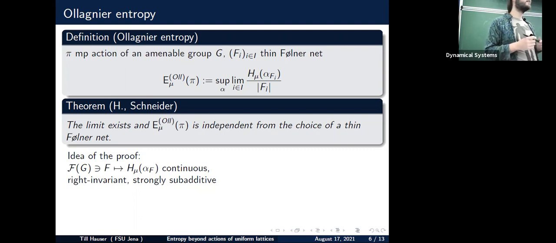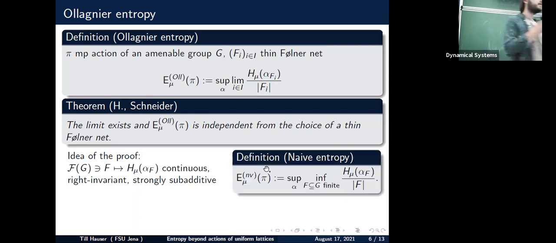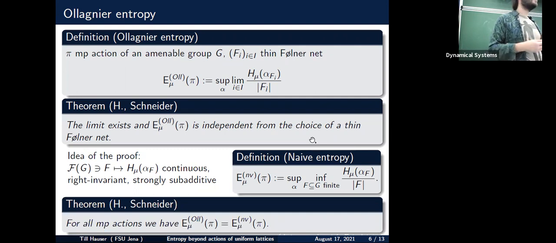Actually, this yields a little bit more, which leads to the definition of naive entropy. And basically, instead of the limit, one can also put an infimum there, which is well known from the Fekete lemma, for example. So it is very nice in the context of the integers, and one can even push it up to this level. And so the proof, which is sketched here, actually also yields that the naive entropy equals the Ollagnier entropy.